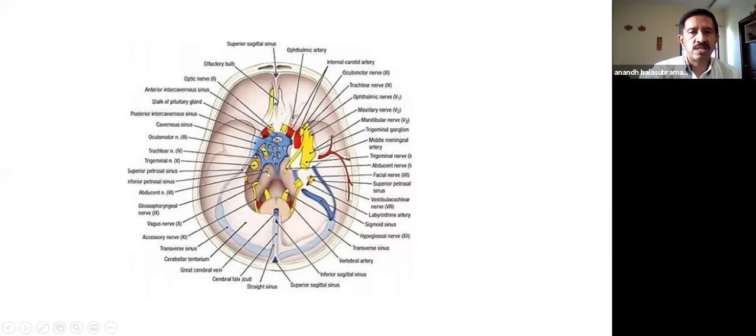As you can see, the superior-most and anterior-most is the anterior cranial fossa, which houses our frontal lobes and the olfactory and then the optic nerves. The middle cranial fossa has the main 3, 4, 6 eye movement nerves and the 5th nerve. And then all the rest are in the posterior fossa.